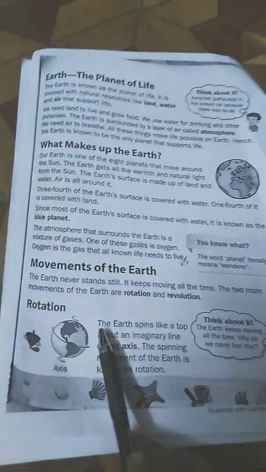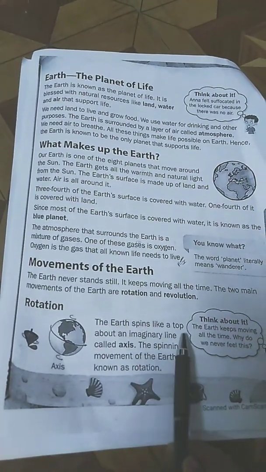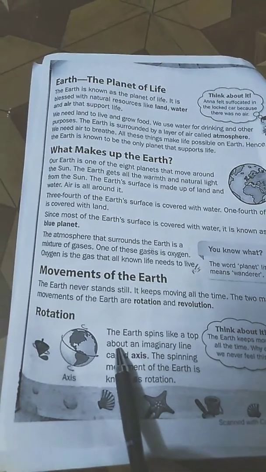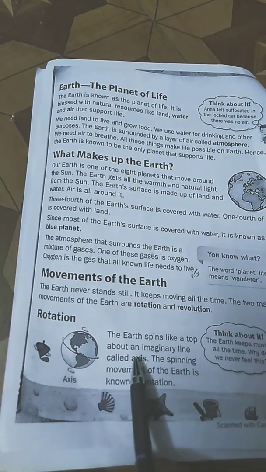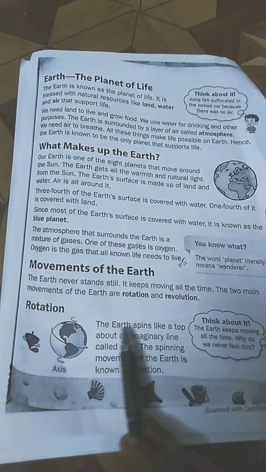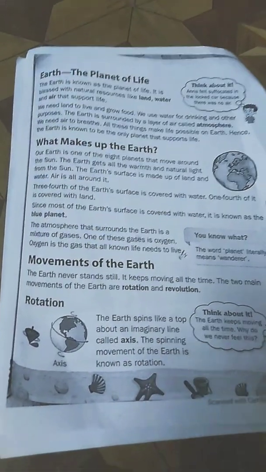We learn about rotation. The Earth spins like a top about an imaginary line called axis. Here, spins means turns round quickly.